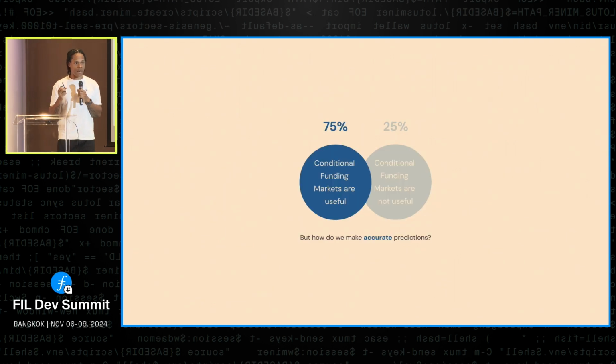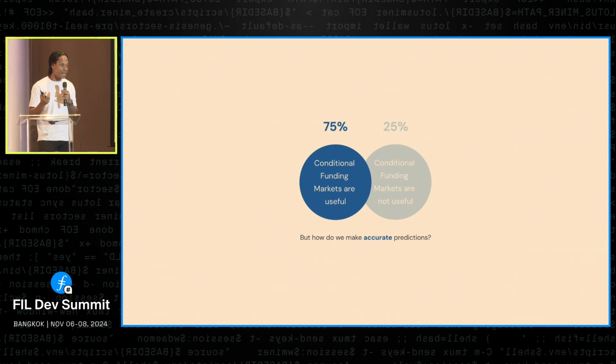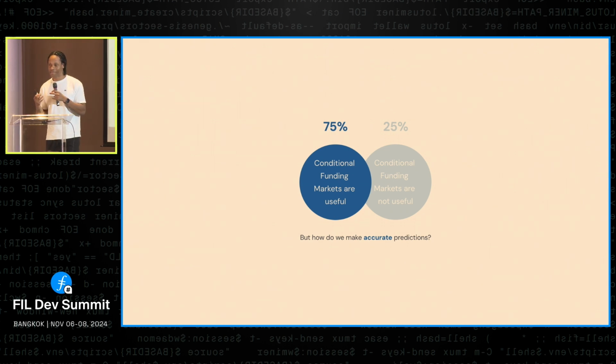So we're very clearly in a world where RetroPGF has provided some utility. We have this problem, which is, though we can get together to decide whether RetroPGF is useful by just observing the things that it's done already, how do we make a decision collectively that conditional funding markets are useful? I'm pretty sure none of you will be able to opine on this because very few of you even know what conditional funding markets are, right? And so this is the problem.